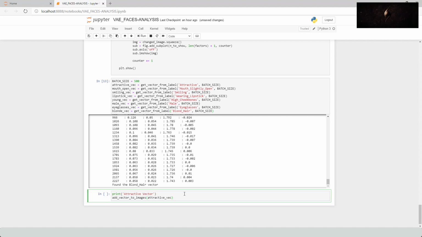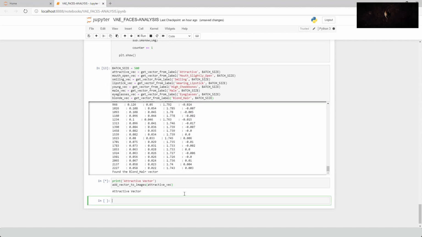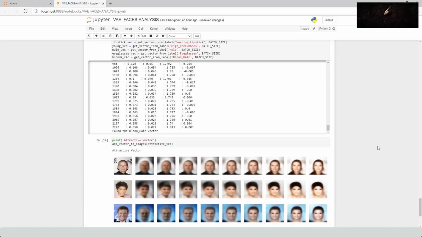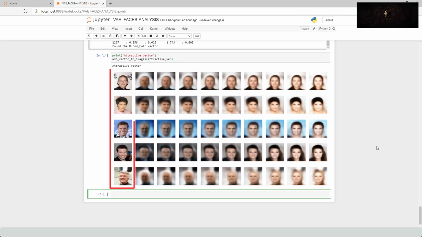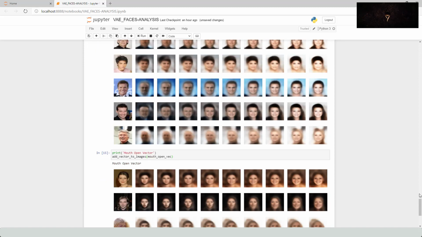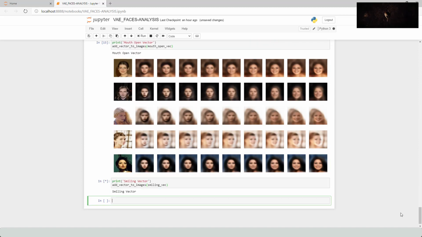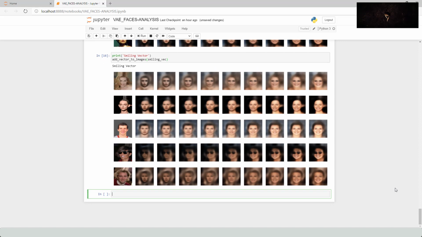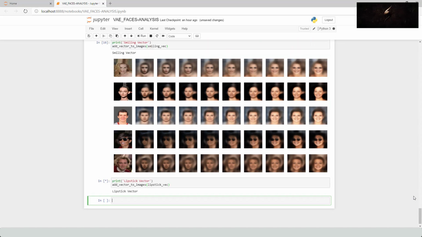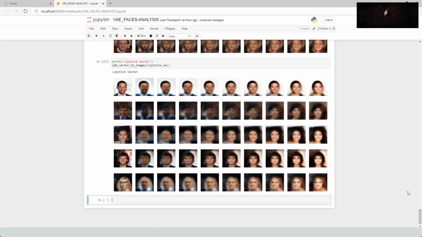Now we will add the attractive feature vector to labeled images. Add_vector to images of attractive_vector. Here each first image is transformed to be more attractive. Similarly, the mouth open vector finds the mouth in the image and transforms it into an open mouth. Similarly, the smiling vector adds a smile to the face. The lipstick vector adds lipstick to the faces.